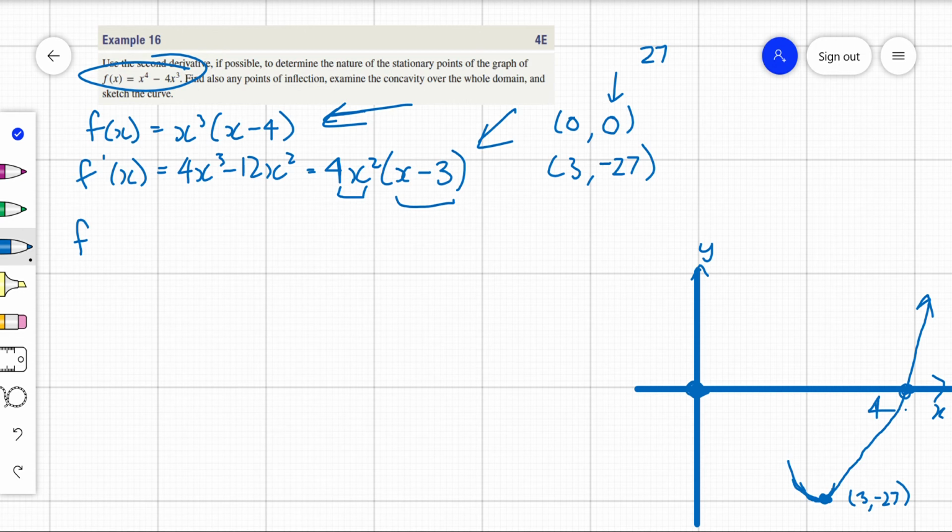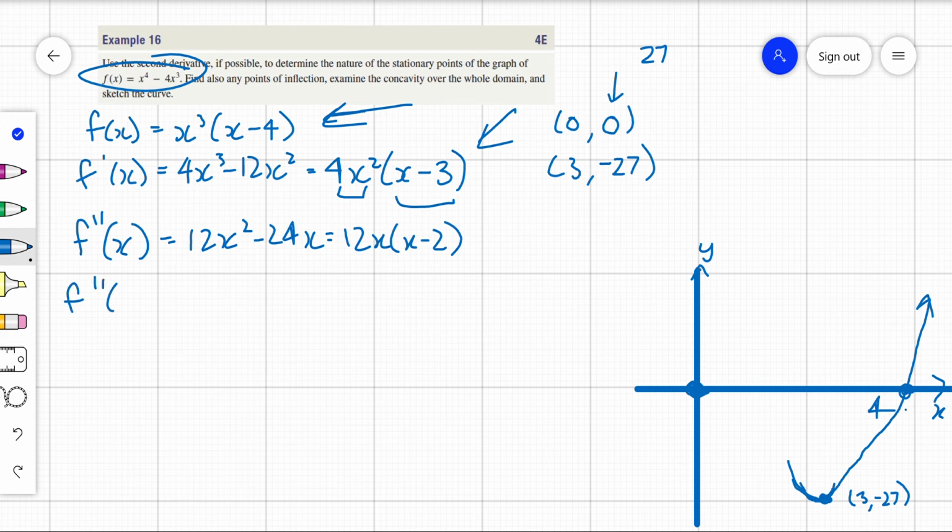Yeah. Now, if we have a look at f double dash of 3, where x equals 3, actually I've got to find f double dash first. That would be a good idea. Alright, so f double dash, we would get 12x squared minus 24x, and another way of saying that is 12x times (x minus 2).